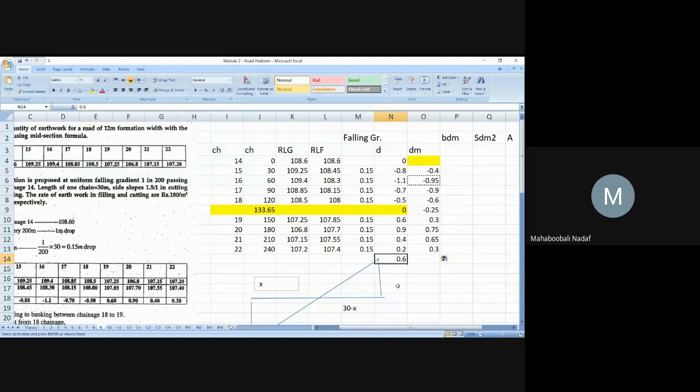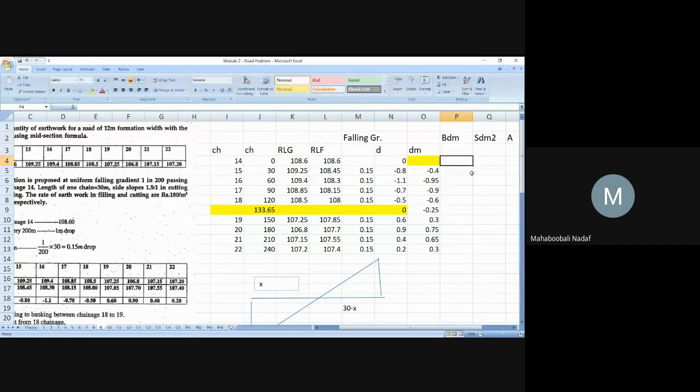This is not 0.6, this is related to the diagram. Is that okay? Yes, sir. Okay. Next is what?